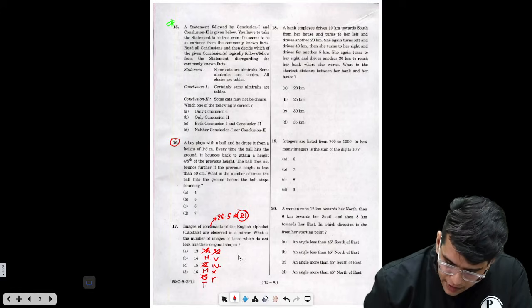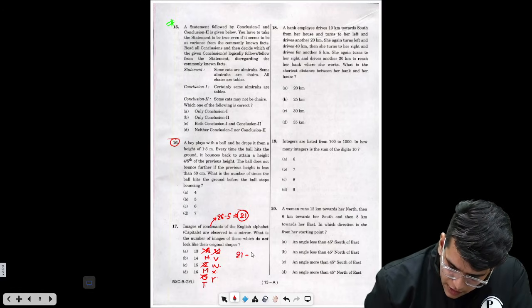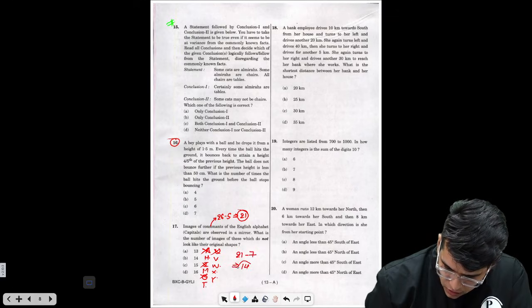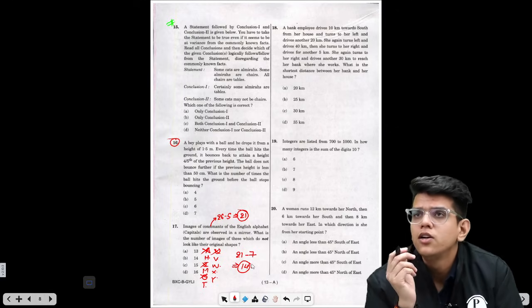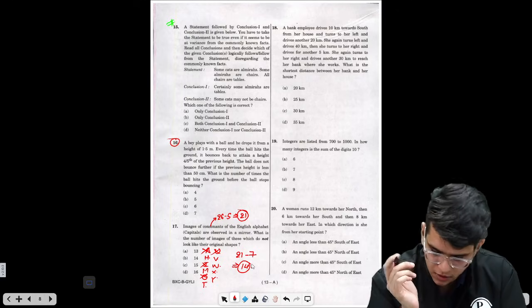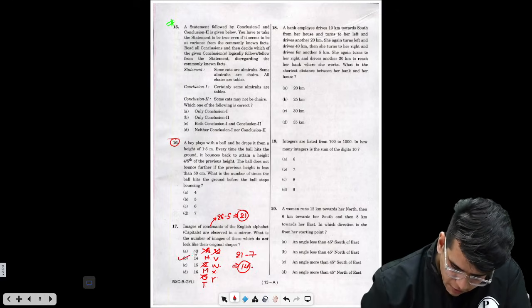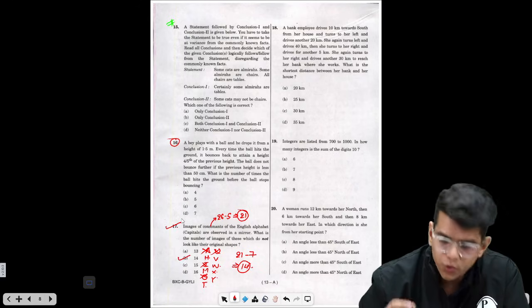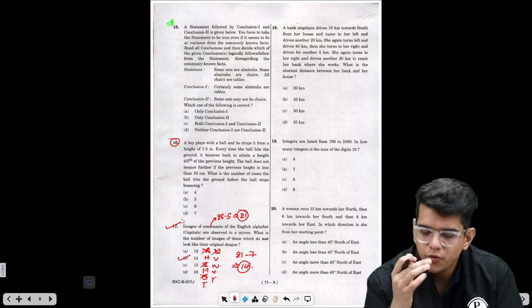So out of 21, the alphabets which will not have the same image are 21 minus 7. So there are 14 consonants which will not have the same mirror image. So the answer for this question is 14. Very easy question. So you can attempt such questions. So we have done this.